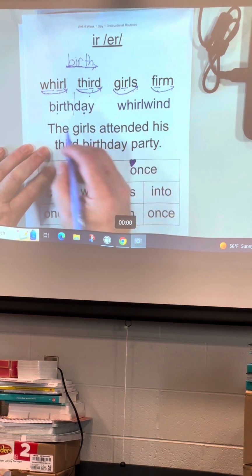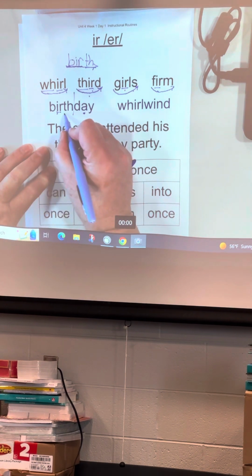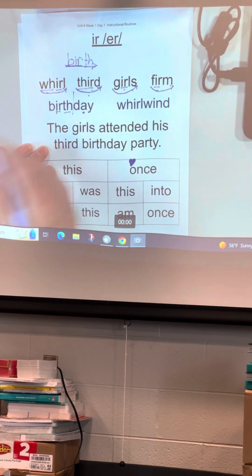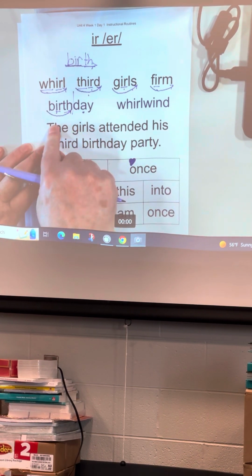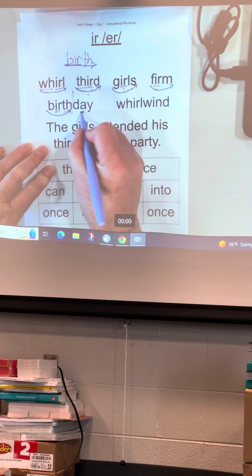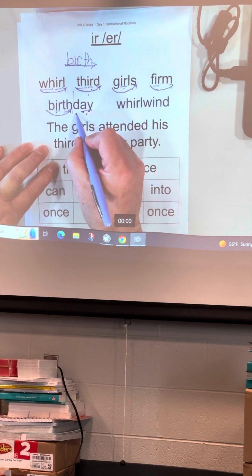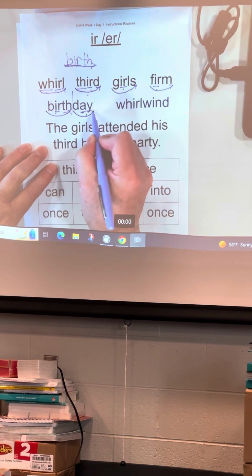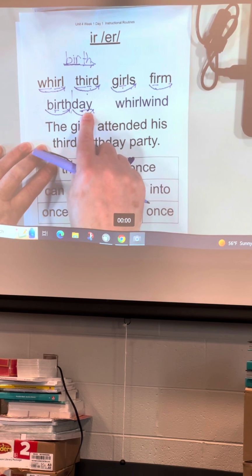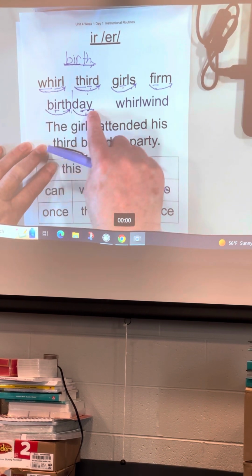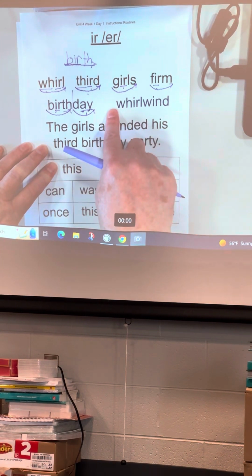Let's blend the sounds in the first word, remembering that I-R makes the sound and T-H makes the sound. Let's blend. Get ready. Blend. What part? Birth. A-Y makes the A sound. What sound? A. Let's blend the sounds in the second part. Get ready. Day. What part? Day. We have birth and day. Let's put them together to make the word. Get ready. Birthday. What word? Birthday. Well done.